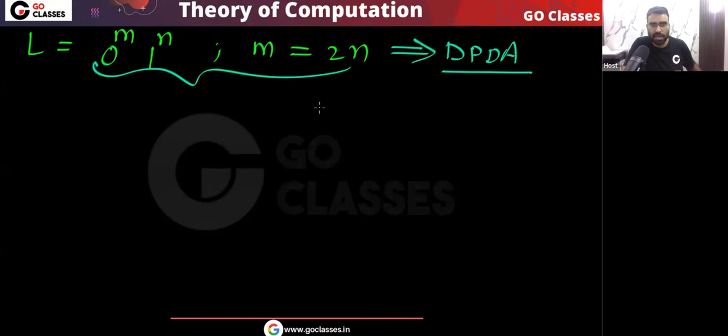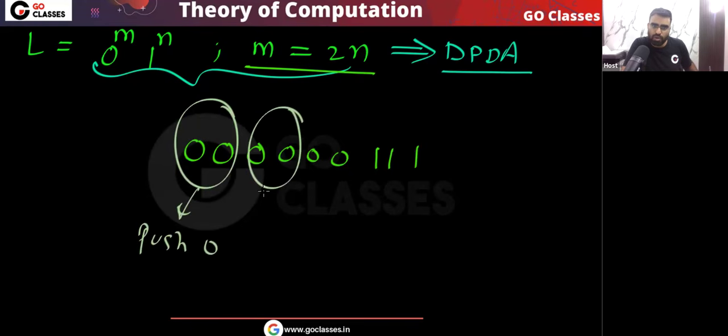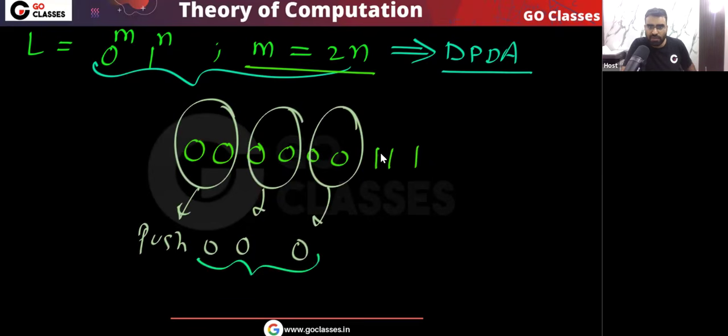What will you do? m is equal to 2n. So for every 2 zeros, you will push 1 zero, and for every 1, you will pop 1 zero. Yes or no? This is the idea. Because m is equal to 2n, if you have 6 zeros, then there are 3 ones. For every 2 zeros, you push 1 zero. So finally, you are pushing 3 zeros. Then for every 1, you will pop 1 zero.